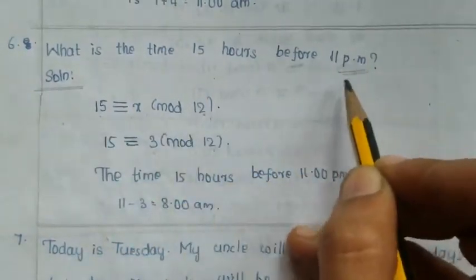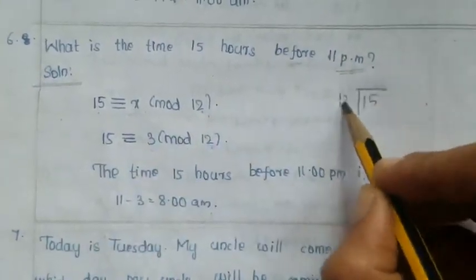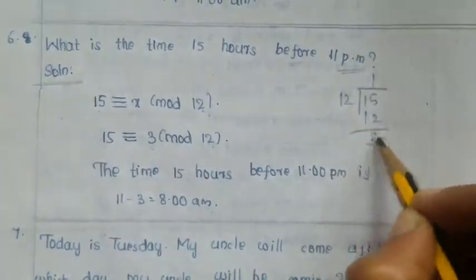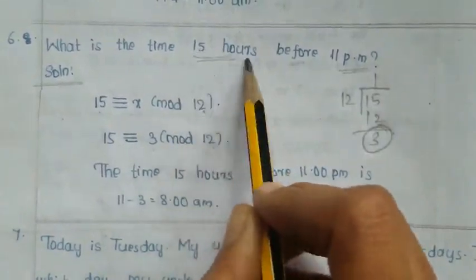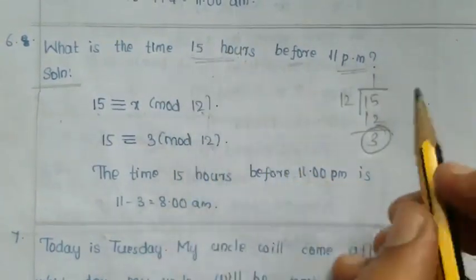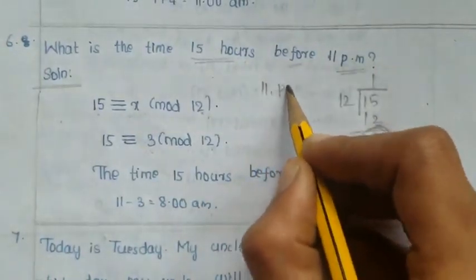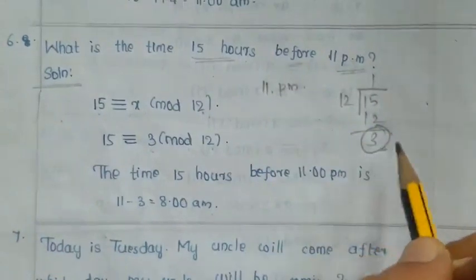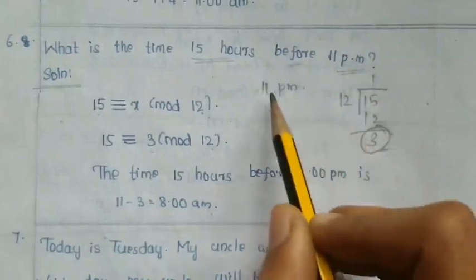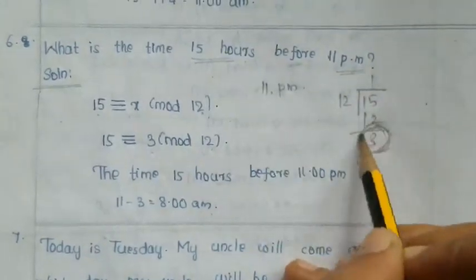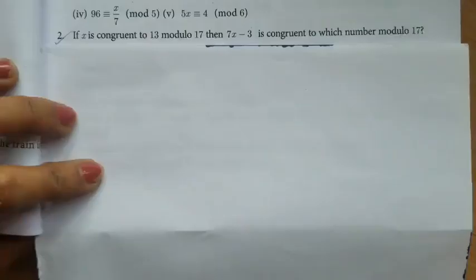Here also 12 hours format. So mod 12. Divide 15 by 12. 15 divided by 12, 1 time. So remaining 3. So before 12 hours, what will be the time? It is also 11 p.m., isn't it? Night 11 p.m. Then 3 more remaining. So subtract 3 from this. So 3 hours before 11 p.m. is what? It is 8 a.m. So here the answer is 8 a.m.